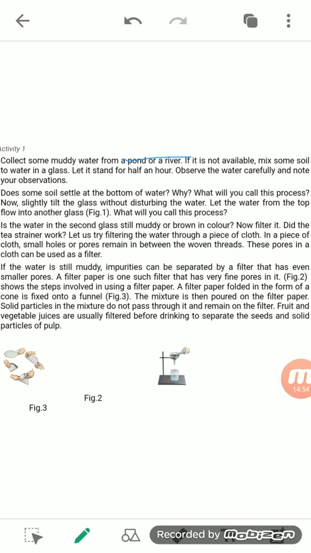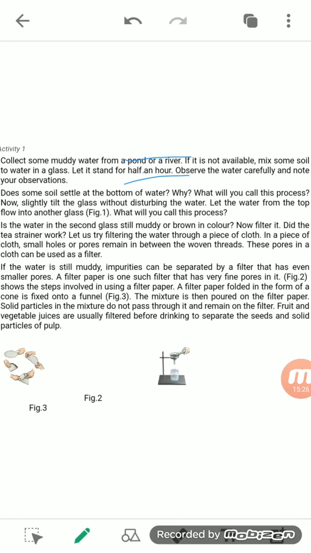So we take a glass of muddy water, or if muddy water is not available, we put some soil in the water, and we leave that container for at least half an hour. After that, you observe the water carefully and see what happens.